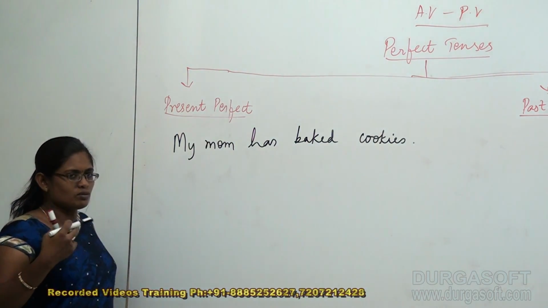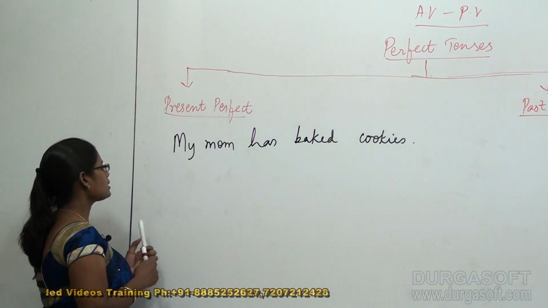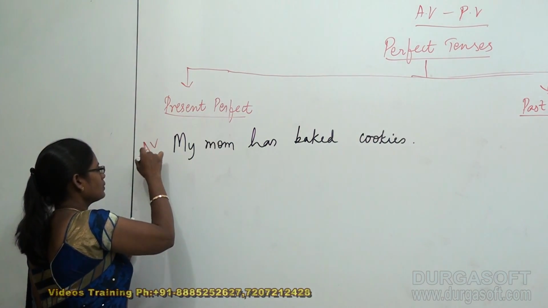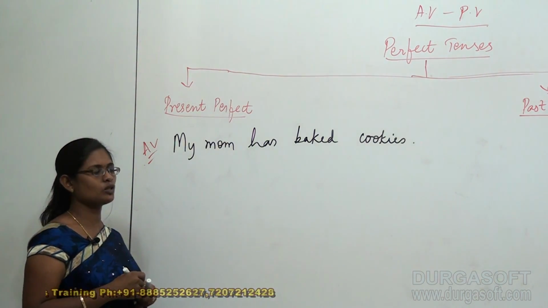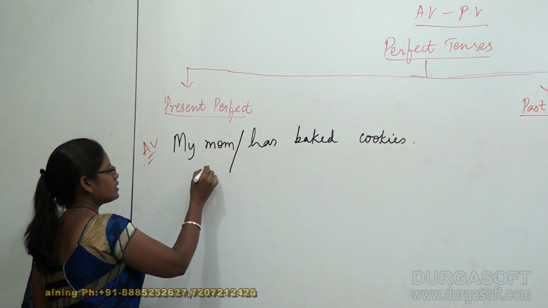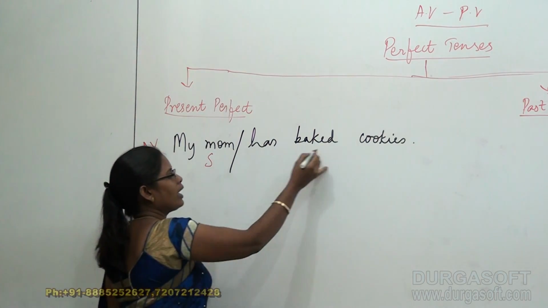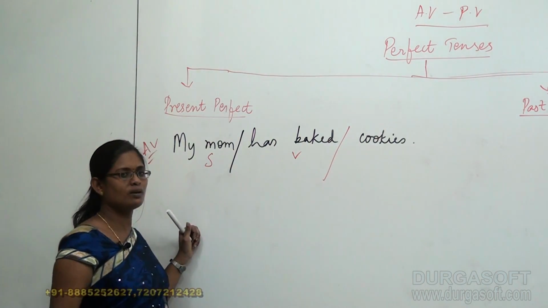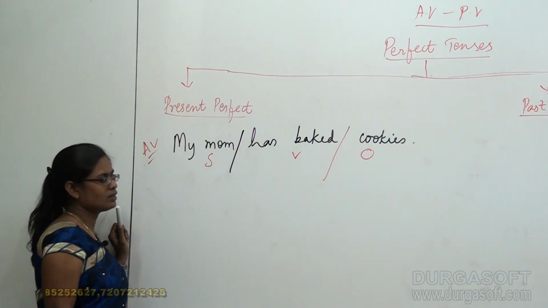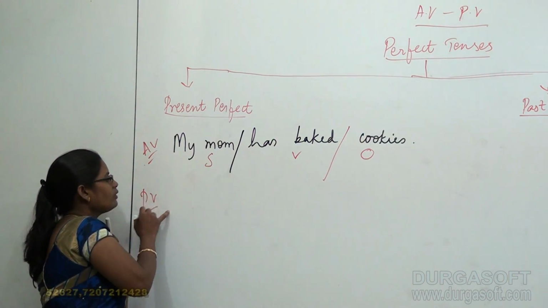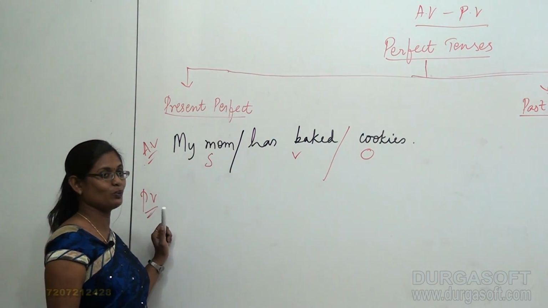I would like to give you a little more explanation regarding this. This is my active voice. In this, my mom has baked cookies. I split this into the subject, my mom; has baked is my verb, and cookies is my object. Now, I would like to convert my active voice into passive voice.